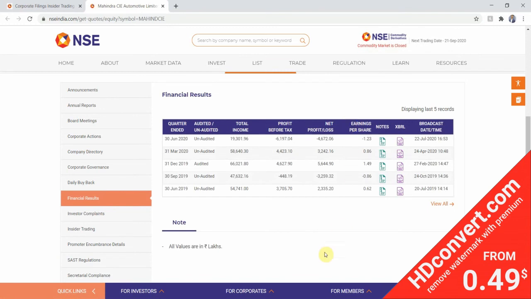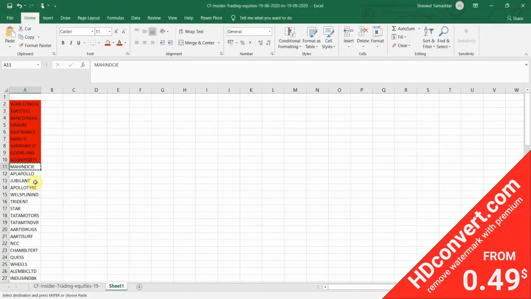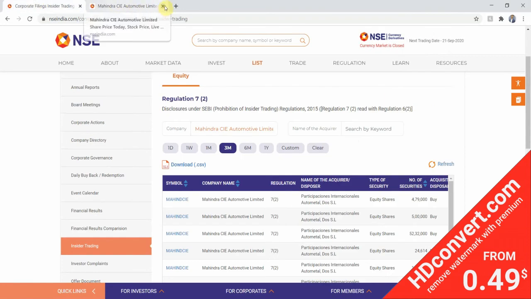Next one is APL Apollo. Okay, we'll copy it. Then I'll go to corporate filings. We will paste the company name. Okay, it's APL Apollo Tubes Limited. I'll click on that, then go to the corporate section. Again, we can see that it's 26.95. Some investors may be reluctant to invest in such a costly stock, so you can go ahead and discard it.